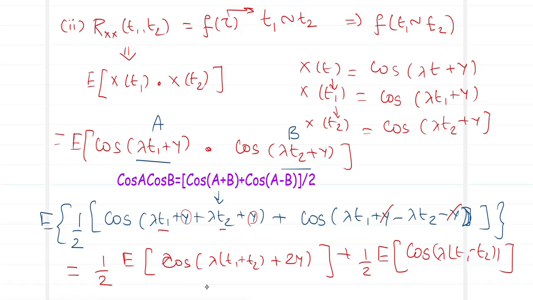Now let me analyze the two terms separately. First starting with my first term. This is again of the format cos A plus B. What we have already seen about cos A plus B? We know that cos A plus B is cos A cos B minus sin A sin B. So now let us apply this expression to our given quantity. What will happen over here?